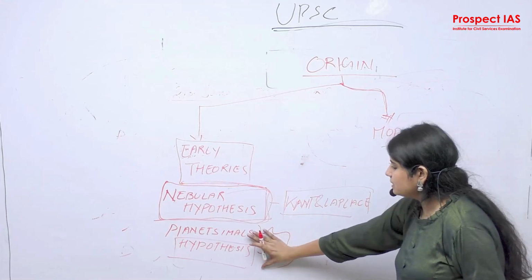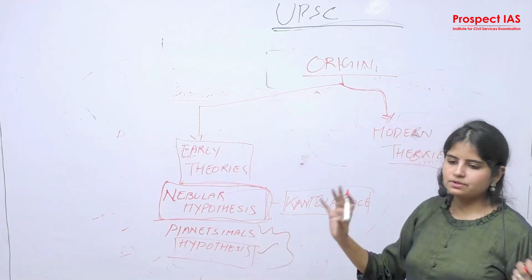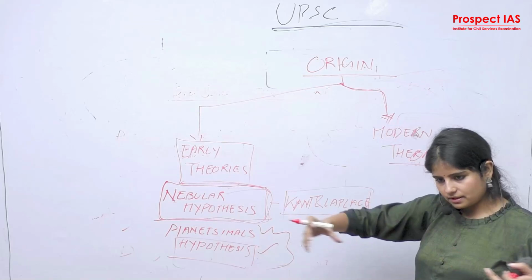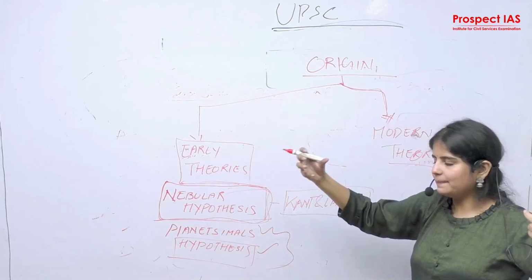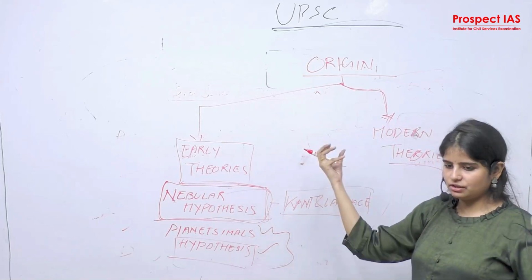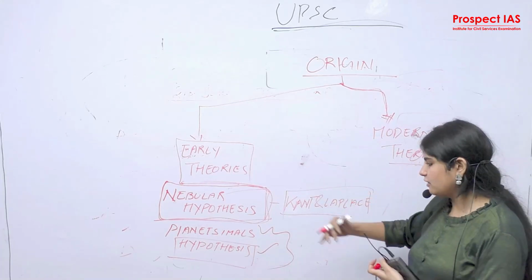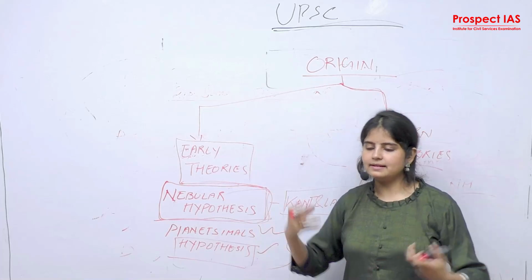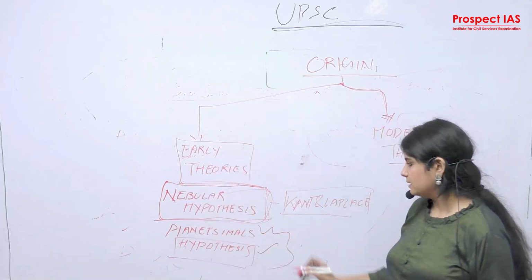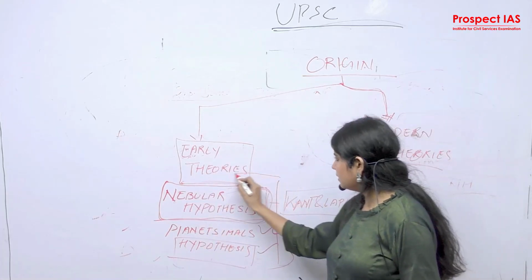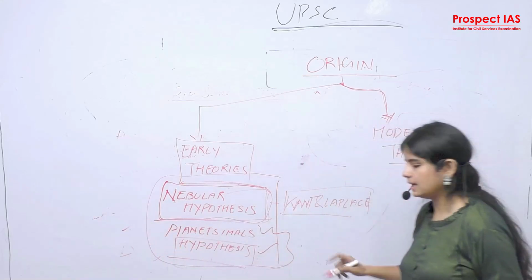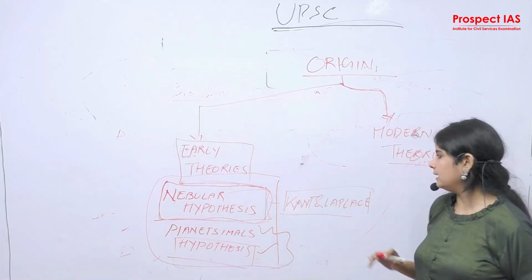The accumulation theory says that there was no such explosion. It was a disk-like structure in the universe, and from that disk-like structure, the gravitational pull led to the collision of tiny particles, and that led to the formation of planets, the sun and other celestial bodies. So these two were early theories, which we are going to discuss in detail in our next class.